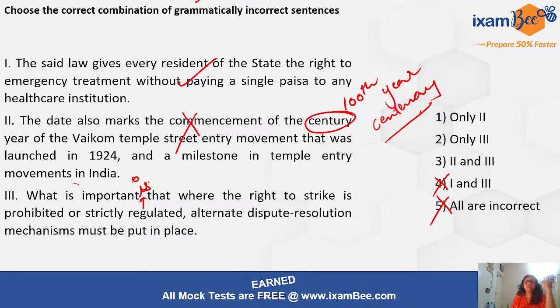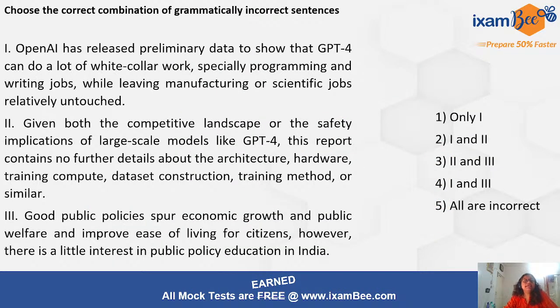What is important is that where the right to strike is prohibited and so on. So yes, this also contains the error. 2 and 3, option 3 is the correct answer here, right? This one says OpenAI has released preliminary data to show that GPT-4 can do a lot of white collar work, especially programming. Okay, this I've already said. You will say especially when you have to emphasize. The correct usage is especially, not specially. Programming and writing jobs, while leaving manufacturing or scientific jobs relatively untouched.